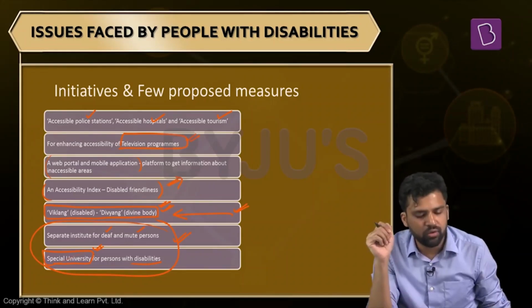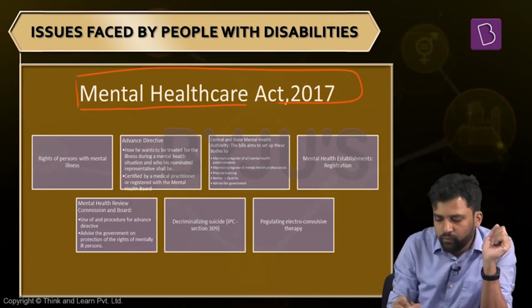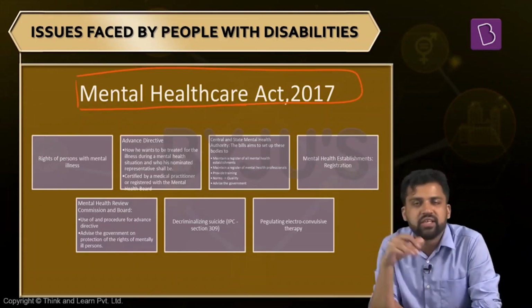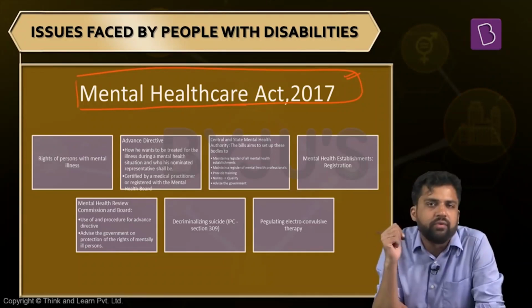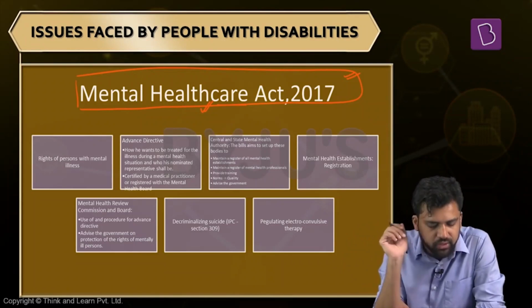Apart from this, last year we also drafted another policy, the policy for mental health. We had a Mental Health Care Act before this, drafted in 1987. This new provision came into being in 2017. This law is very important for addressing the issue of mental health care. What are some of the provisions under this?